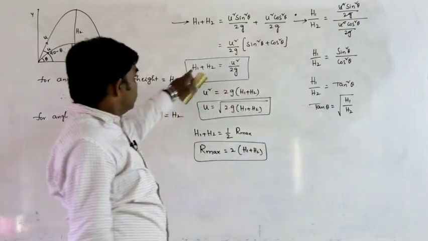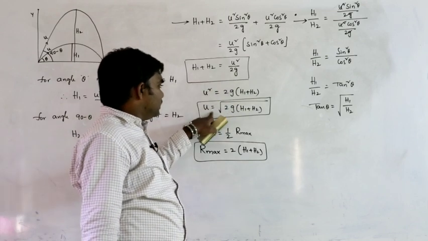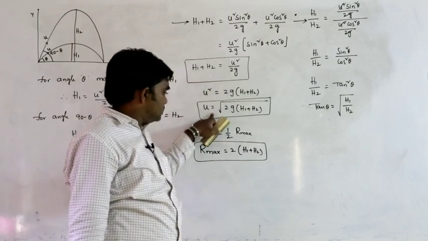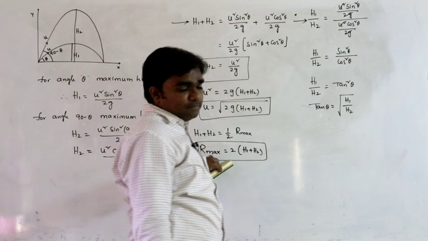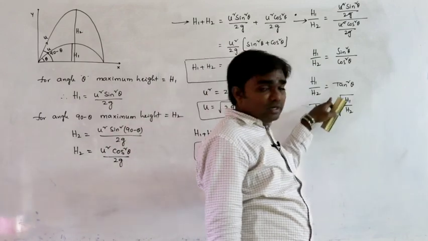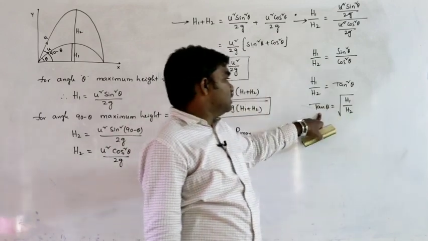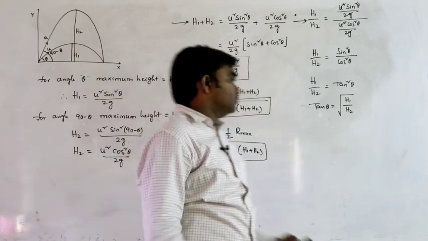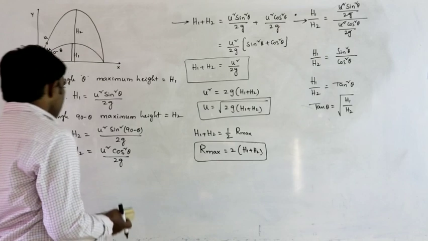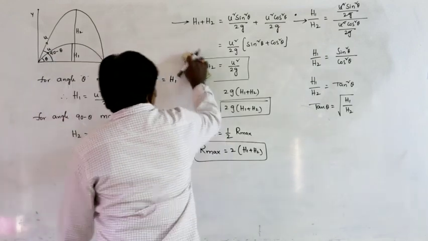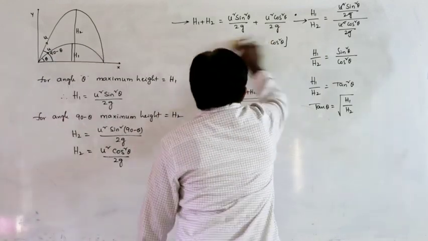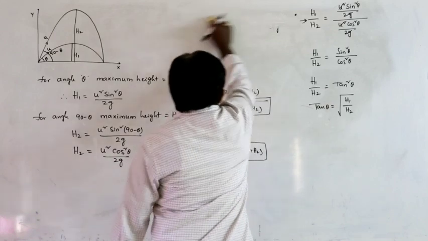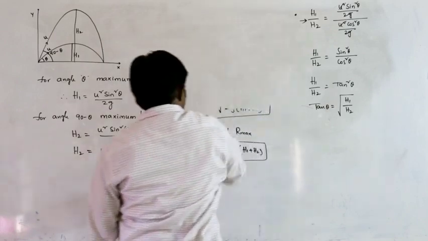If we do h1 plus h2, we can get the velocity of projection or the maximum range. If h1 divided by h2, we can get the angle of projection: tan theta equals under root h1 by h2. Next, in the same situation, addition and division are over, next we can do multiplication.